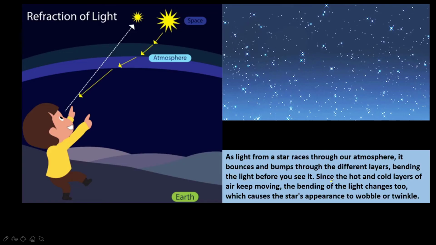Next, refraction of light. Here we can see the twinkling of stars. As light from a star races through our atmosphere, it bounces and bumps through the different layers, bending the light before you see it. Since the hot and cold layers of air keep moving, the bending of the light changes too, which causes the star's appearance to wobble or twinkle. So due to the continuously changing atmosphere, with different temperatures and densities, the light ray from the star refracts by varying amounts and in different directions from one moment to the next.